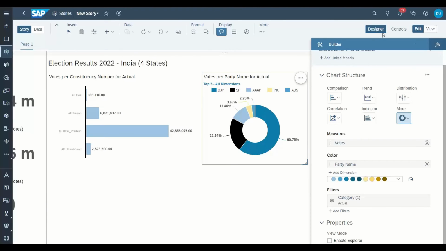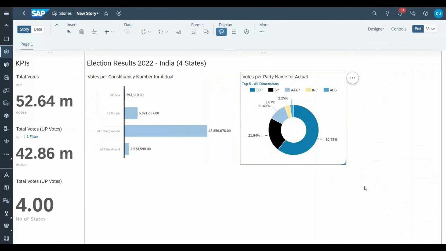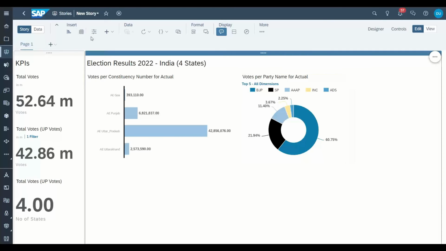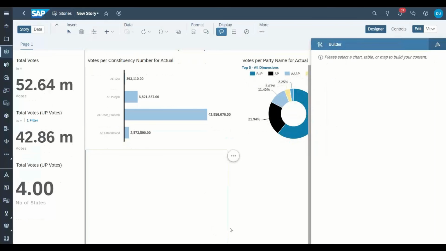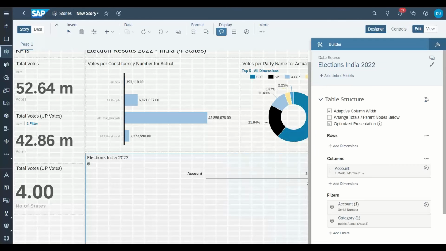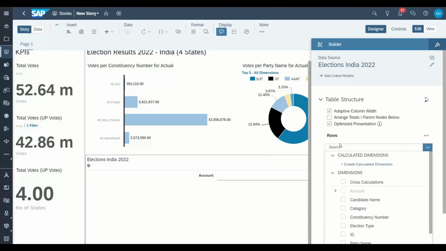Wow. Awesome. Okay, so as a next step, I would like to add transactional data, and I will add a table right over there. So let's add a table control, and this is going to show me all the details in the rows.